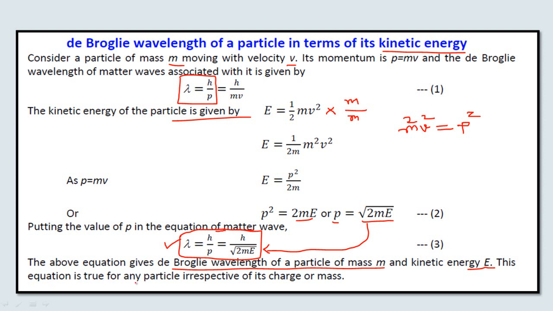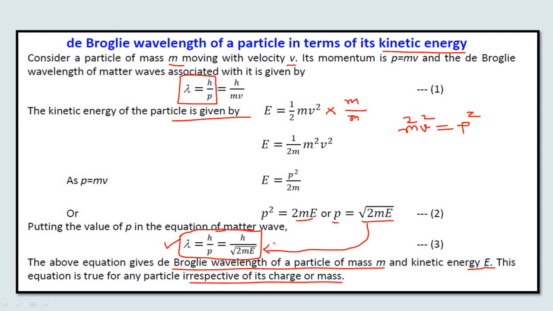This equation is true for any particle, irrespective of its charge and mass. It means that we can calculate the de Broglie wavelength associated with an electron, which is a negatively charged particle, with a proton, which is a positively charged particle, and with a neutron, which is a neutral particle. So we can calculate the de Broglie wavelength associated with any kind of particle, irrespective of its charge and mass, by using this equation.